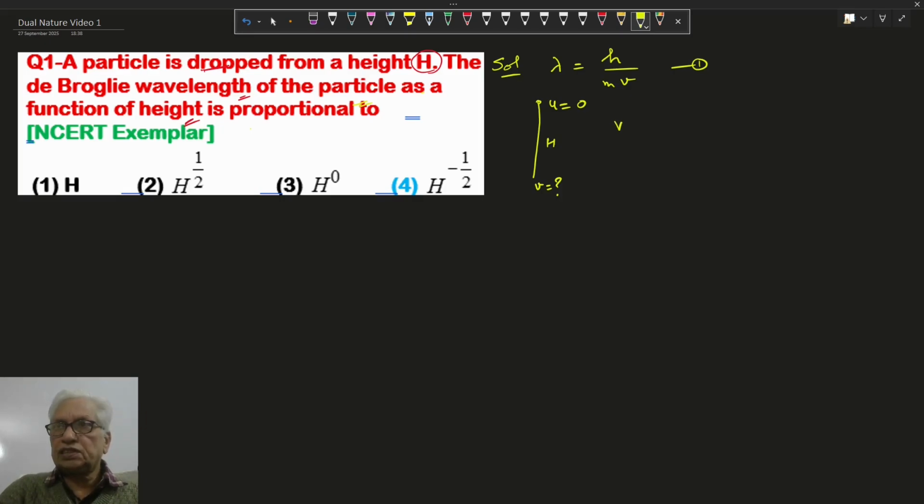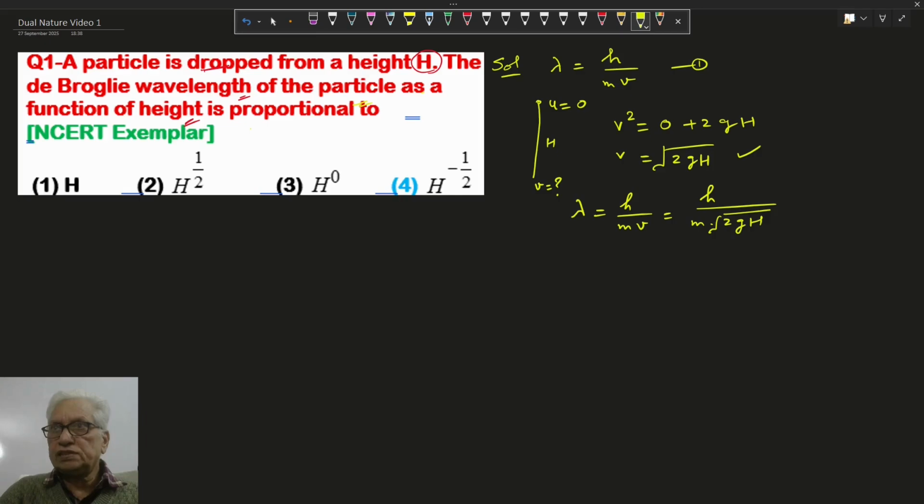So, using the third equation, v square is equal to u square plus 2gh, and v will be root of 2gh. Putting the value of v in equation 1, we get lambda equal to h upon m root of 2gh. Now h, m and g are constant, then lambda will be inversely proportional to root h, or h to the power minus half. So here option 4 is correct.